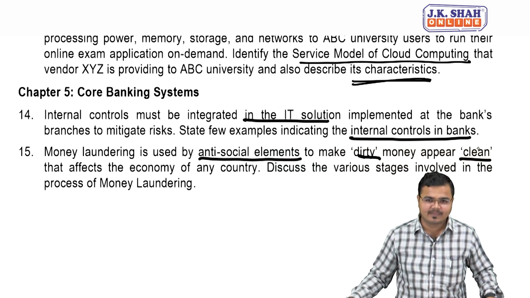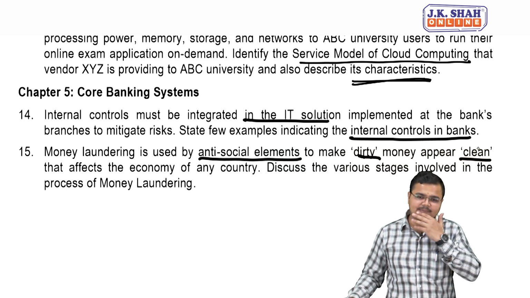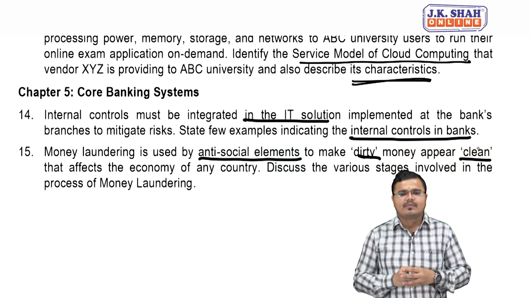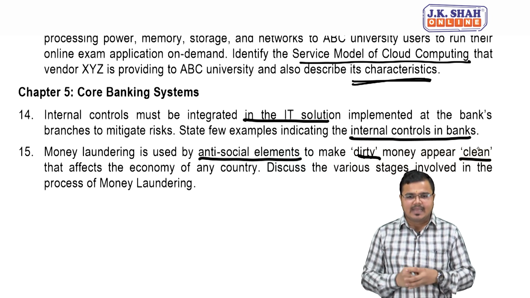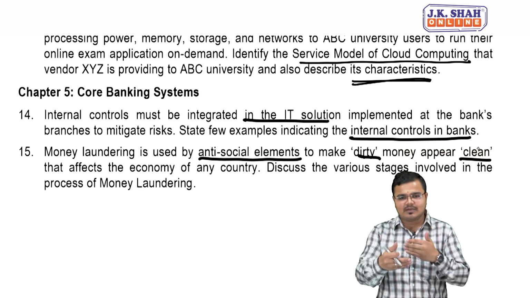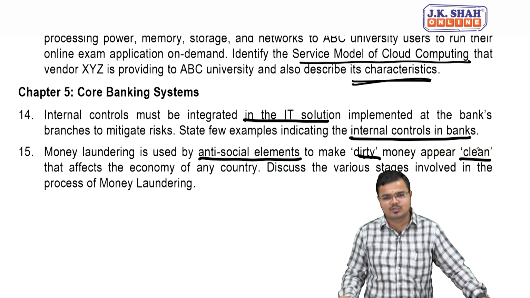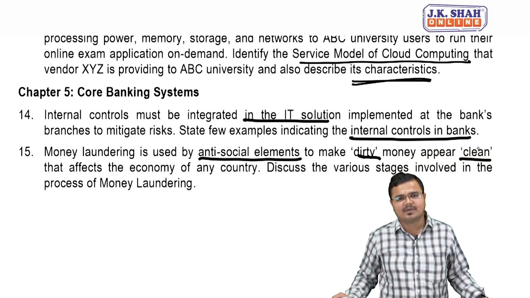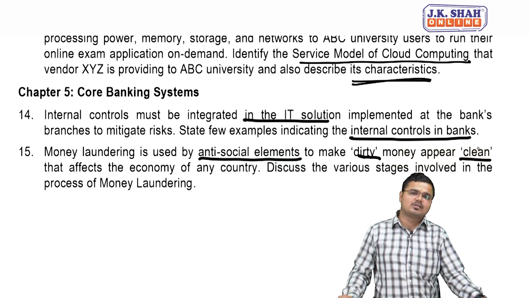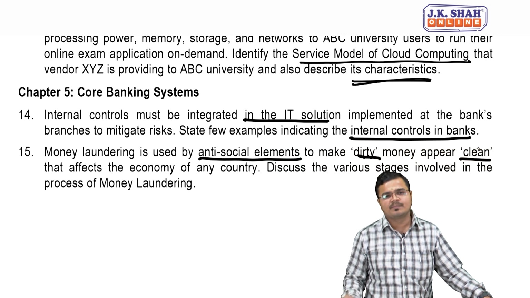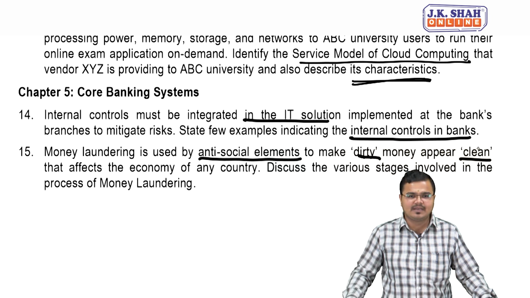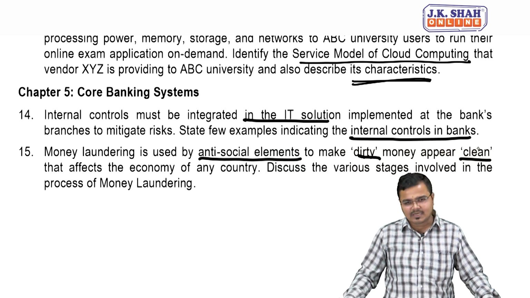Money laundering. Now suppose, in simple words, I had done some crime, some cash transactions, and that cash transaction is obviously illegal, but then later on I converted it in such a manner that it shows I had earned this money from a legitimate source. Then it is called as what? Money laundering. Because the truth is that it is dirty money. You had earned this money by using some criminal activities or criminal motive.